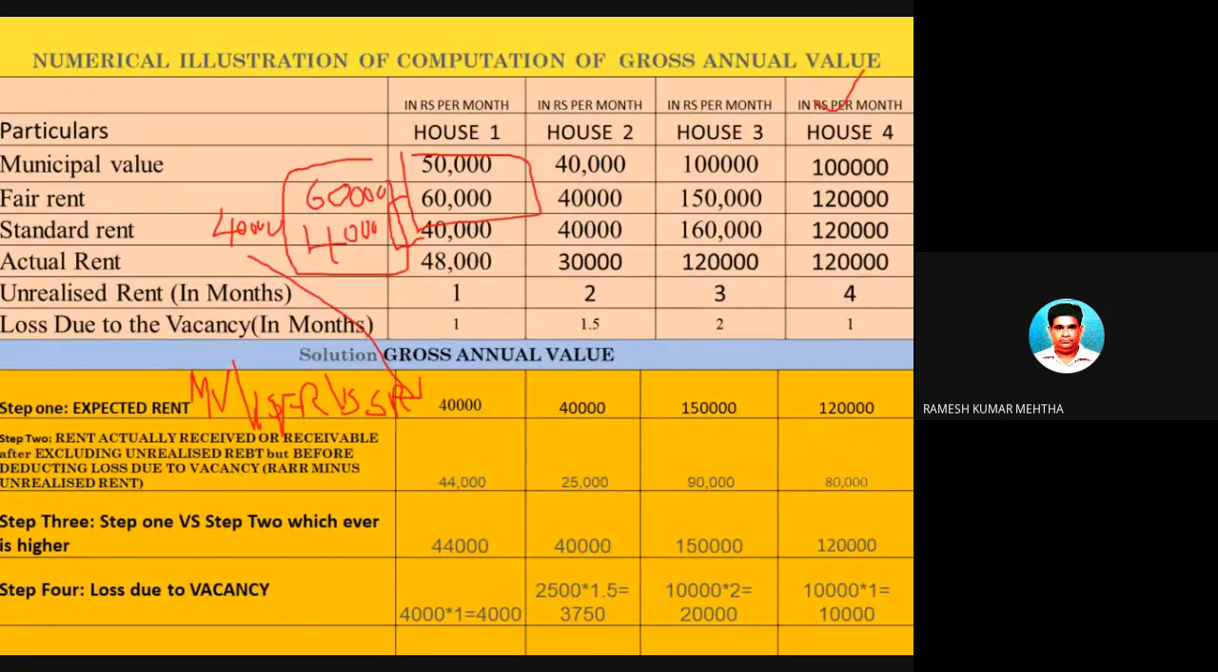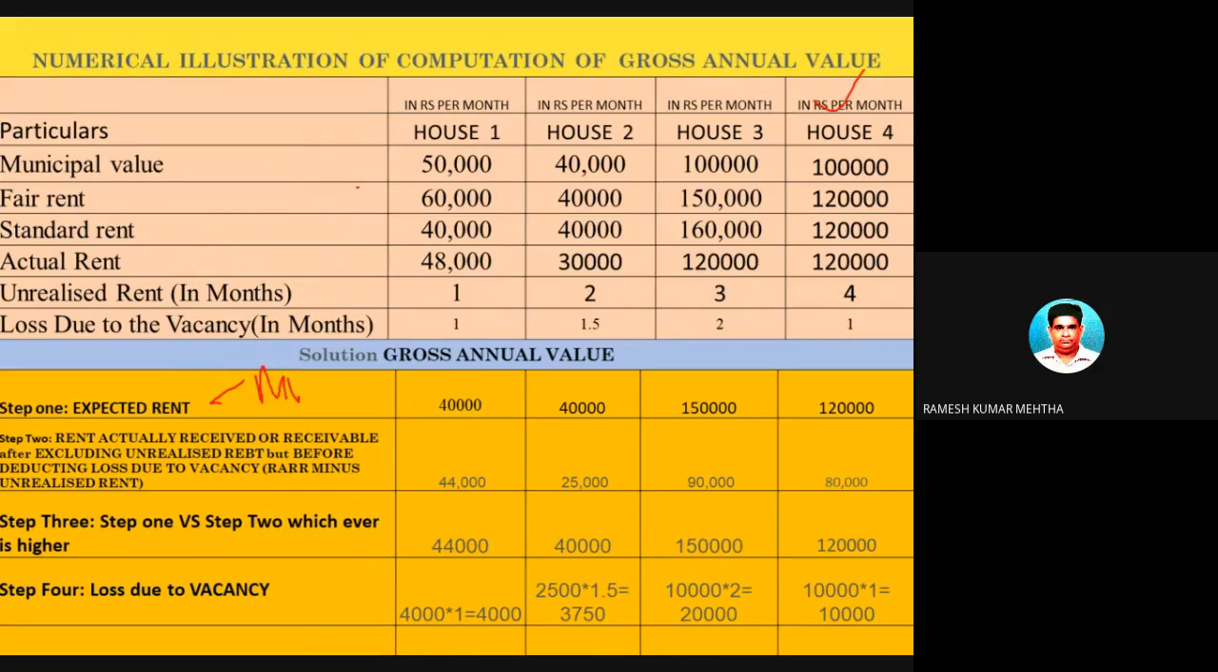Again, I am telling you, very important, pay attention. If you want to find out the first step, the expected rent: municipal value versus fair rent, whichever is highest, is 60,000 rupees. Compare this 60,000 rupees with the standard rent. Among them, whichever is lower, which is 40,000 rupees, is our reasonable expected rent. So you found out the first step, so half of your headache is over.